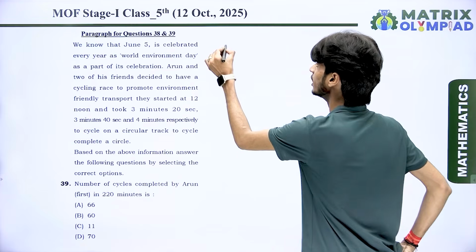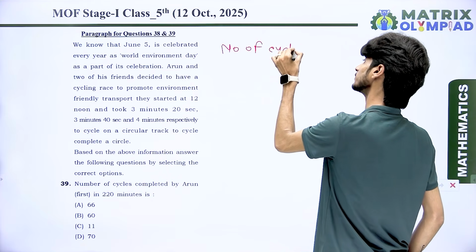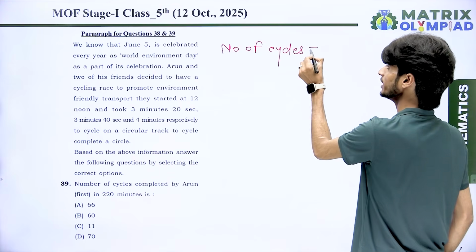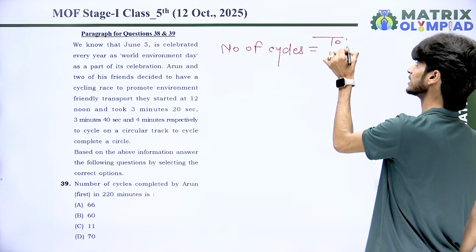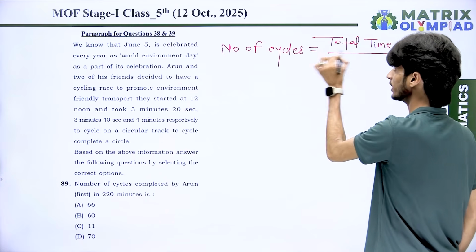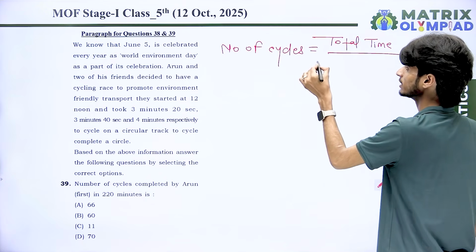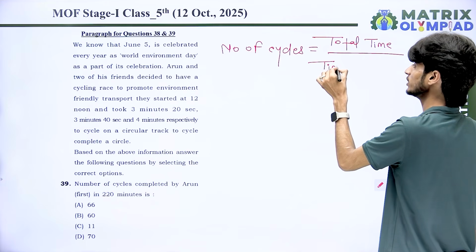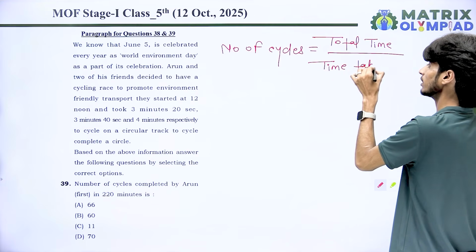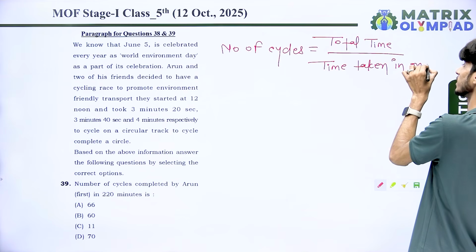That means number of cycles is equal to total time divided by time taken in each cycle. Time taken in one cycle or each cycle.